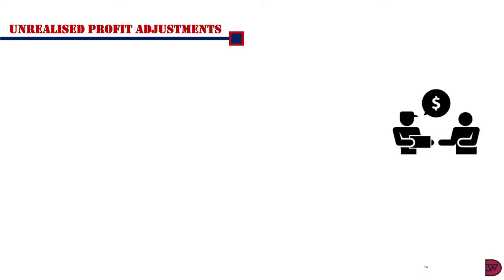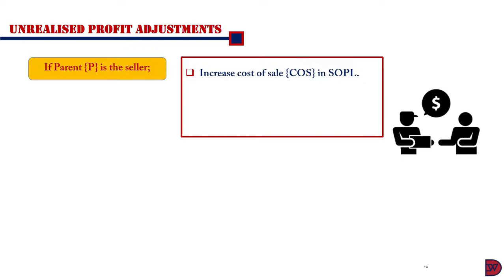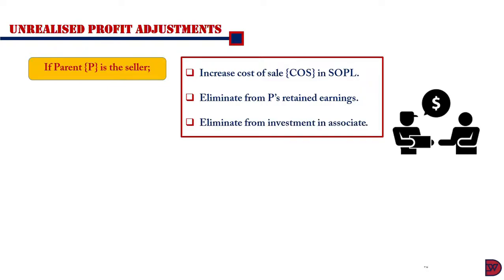Let's now look at unrealized profit adjustment. So we're going to look at the situation where the parent sells to the associate. So if P is the seller, here we'll have to increase the cost of sales of the parent in the group statement of profit or loss. Then we'll eliminate it from P's retained earnings. Then lastly, we'll eliminate it from the investment in associate.